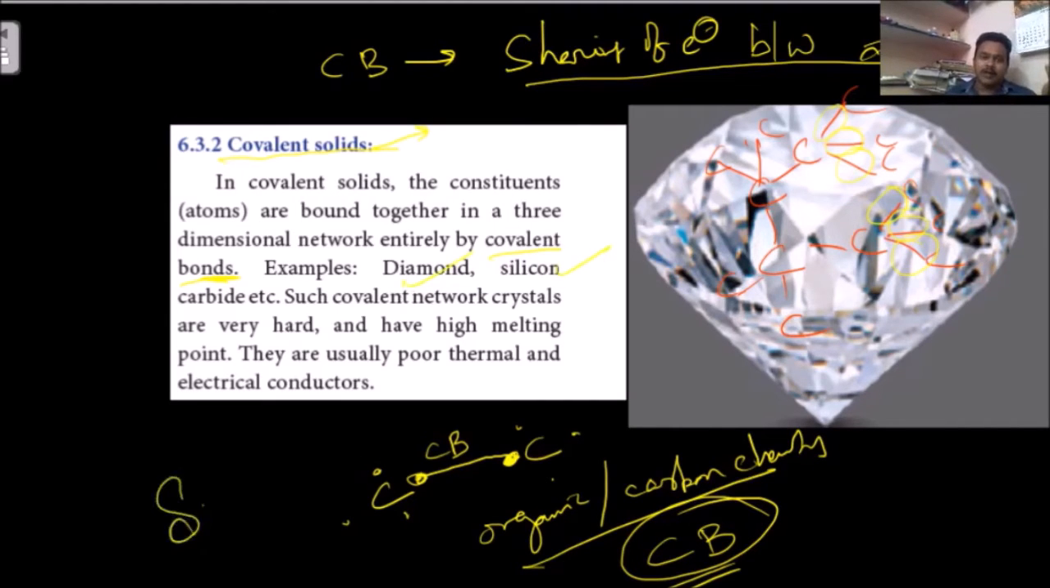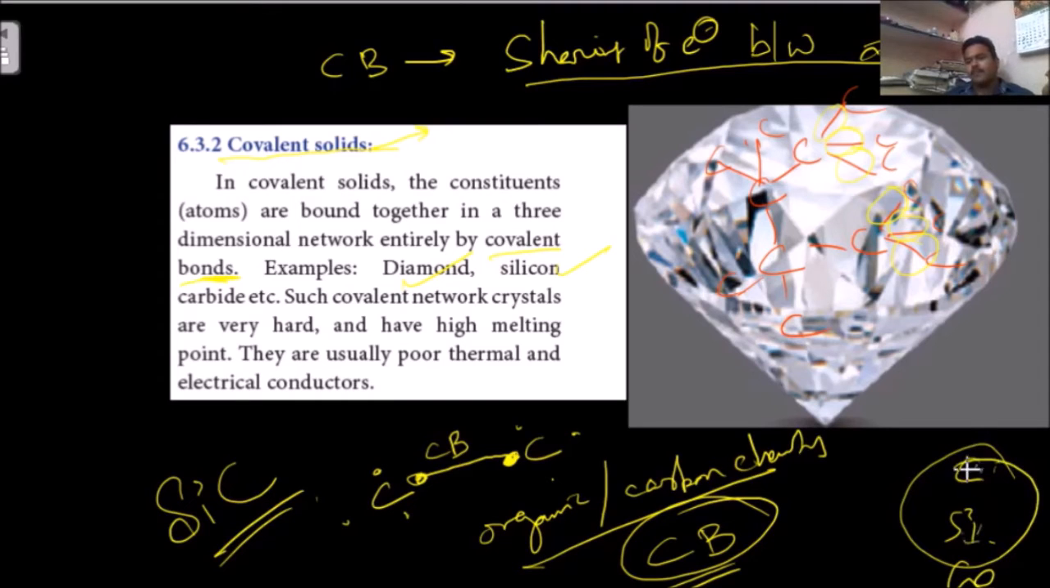What is the silicon carbide formula? SiC. Here silicon is also in the carbon group: carbon, silicon, germanium, tin, lead. Both are in the same group, so both have the same number of valence electrons. In the place of carbon, silicon is there. It is also like a diamond structure, but instead of one carbon, silicon will be there. So it is also forming covalent bonds. Silicon carbide is also a gigantic structure.